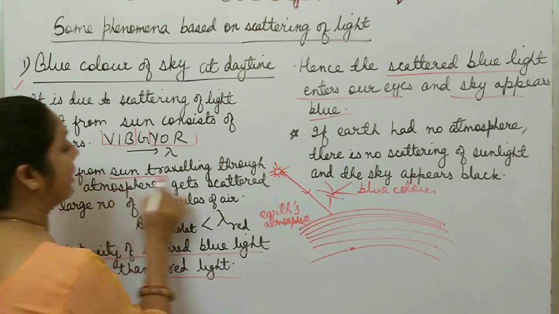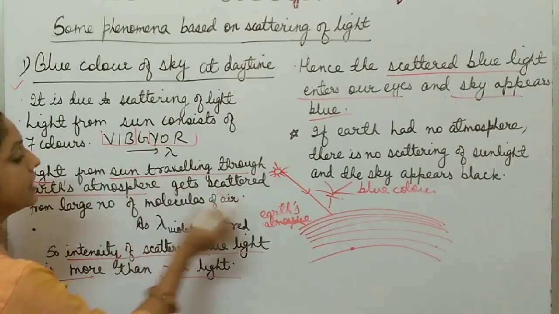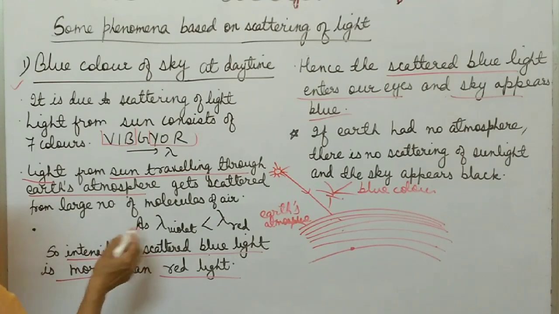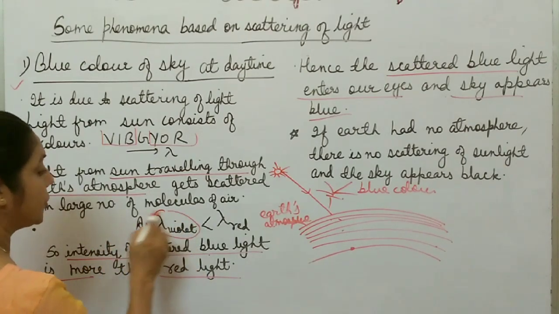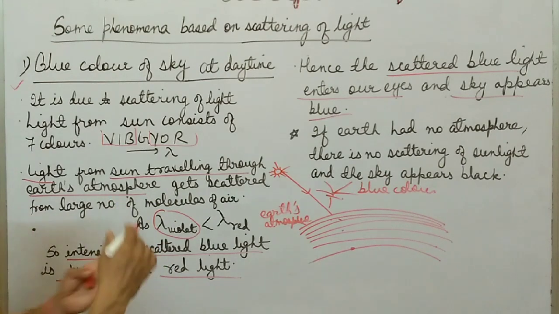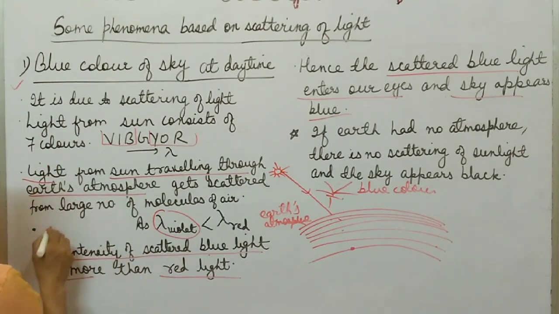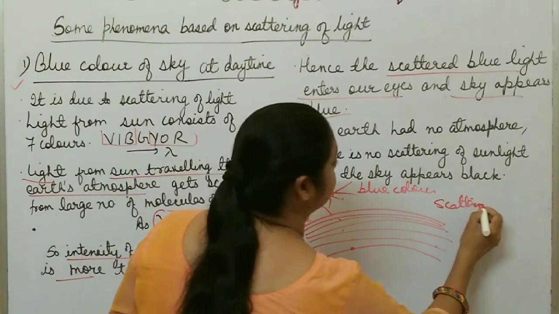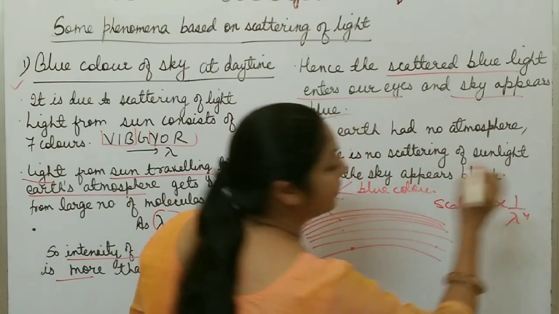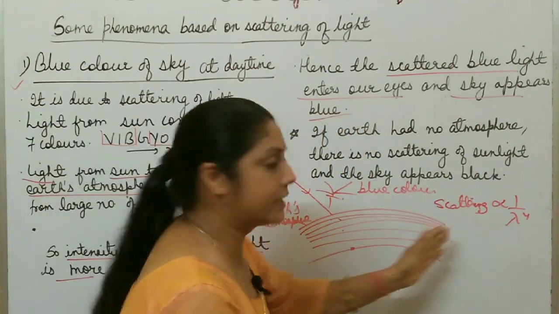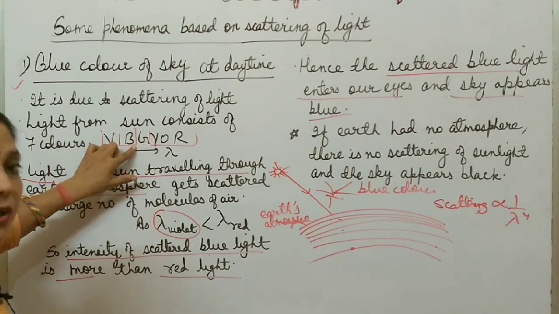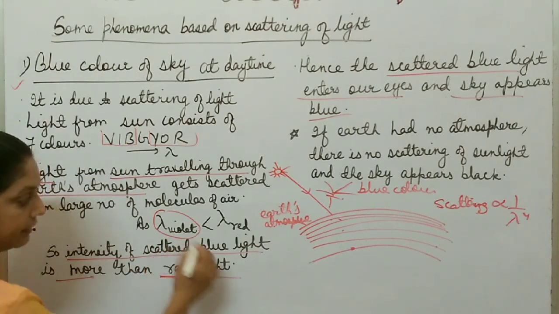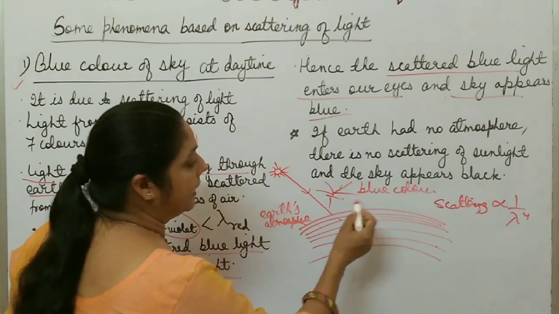When light from the sun travels through this Earth's atmosphere, it gets scattered by a number of particles near the Earth's atmosphere. And you know, violet color has shorter wavelength than red color, and scattering is inversely proportional to the fourth power of wavelength. The shorter the wavelength, the more the scattering. So violet, indigo and blue color have shorter wavelength. So the intensity of violet, indigo and blue color is more than red color, right? That's why the scattered blue light enters our eyes.